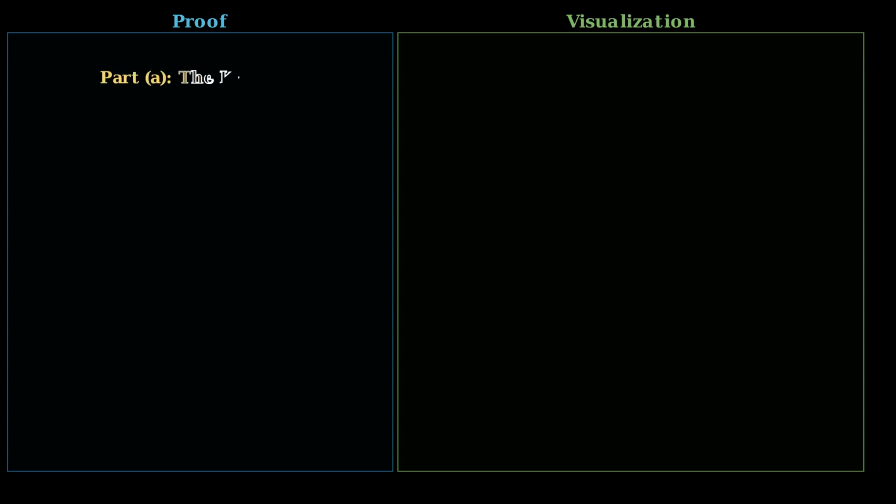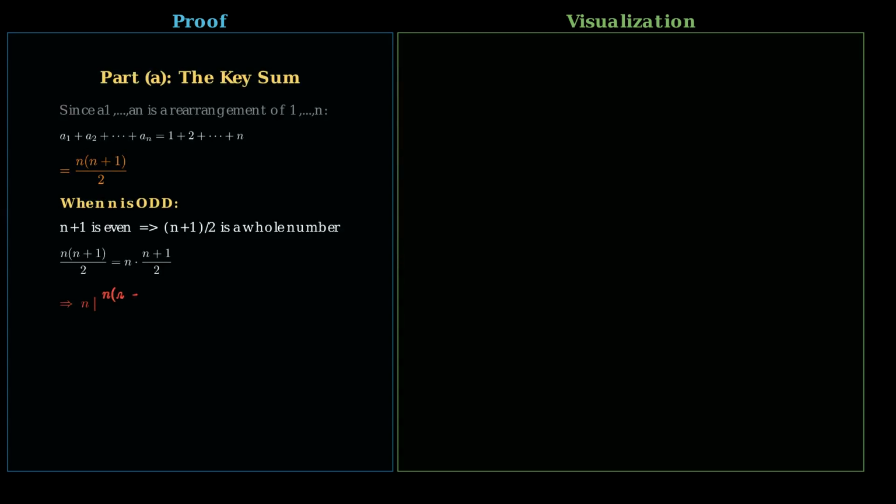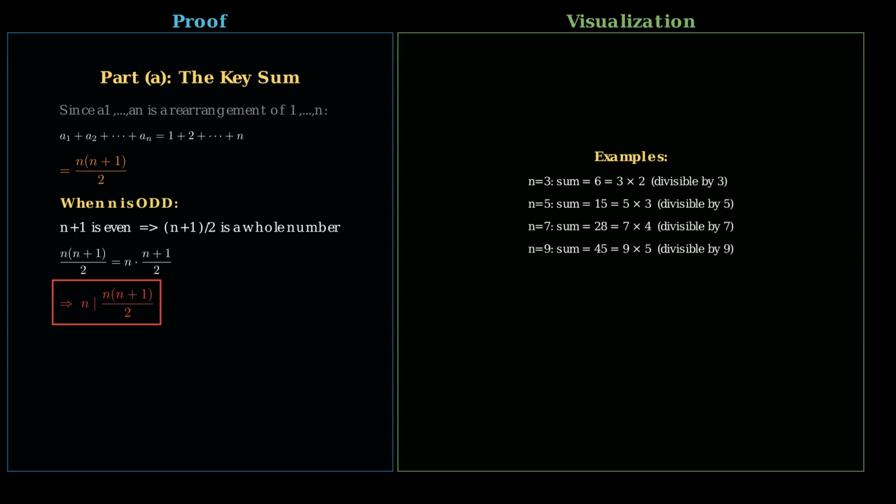Now here is the crucial observation. The sequence A1, A2, up to An is a rearrangement of 1, 2, up to n. That means the values are exactly the same set, just in a different order. Therefore the total sum A1 plus A2 plus ... plus An equals 1 plus 2 plus ... plus n, which by the well-known formula equals n times n plus 1 divided by 2.